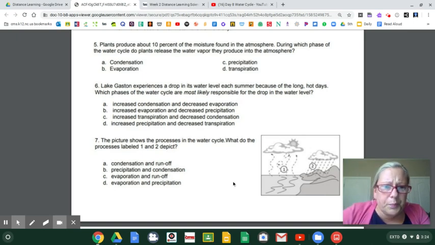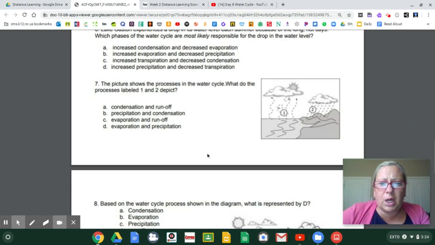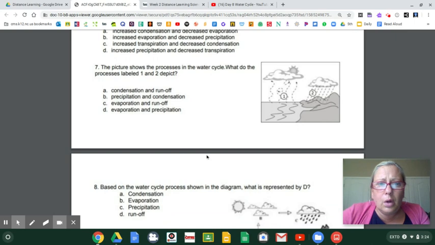All right, number 7. The picture shows the processes in the water cycle. What do the processes labeled 1 and 2 depict? All right, I see water, I think, swirling up into the clouds. So I think because it's liquid water that's going up, I see the sun there too. You know it, right? Yeah.